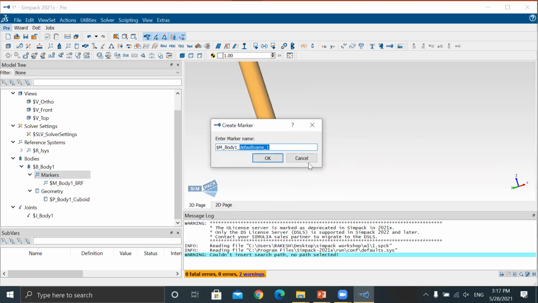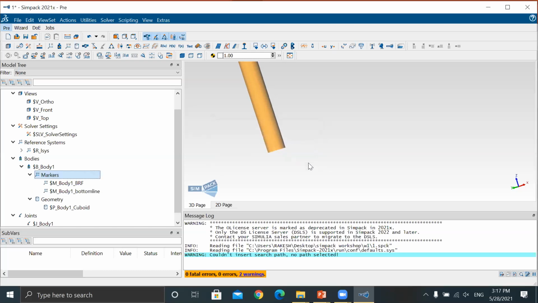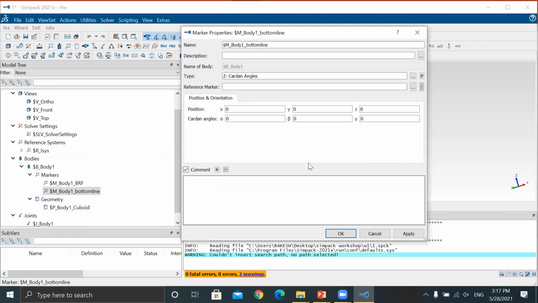Now, what name will you give? Give something like bottom line, or whatever you want. Now what is the position of your Z?